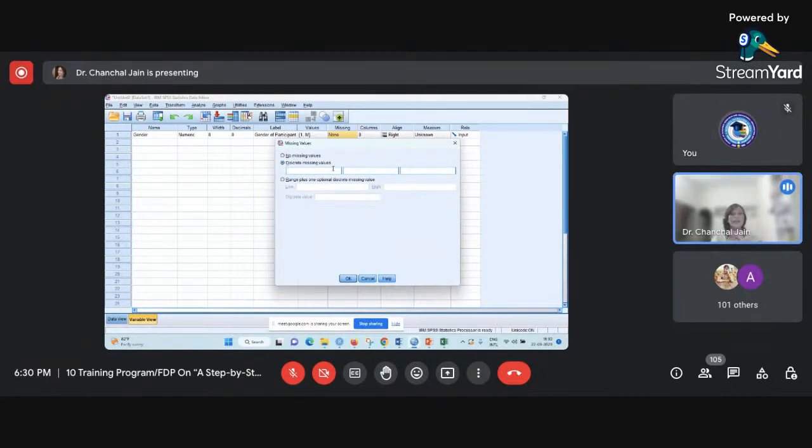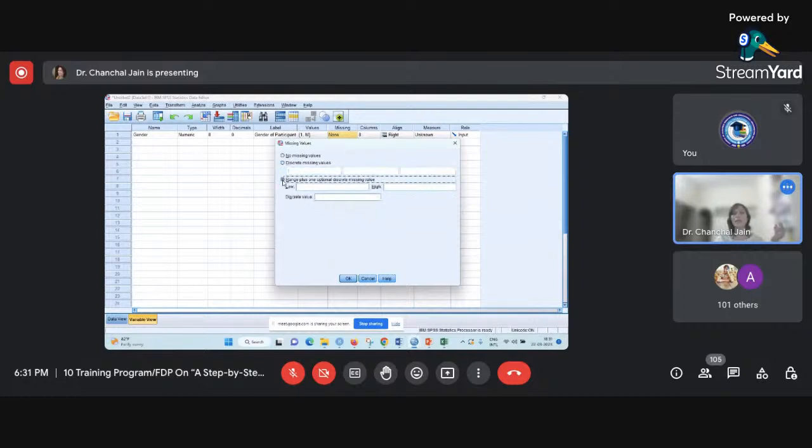In that case, I will not delete that particular data. Rather, I will come here and write, suppose, one, because I want to perform analysis on female only. This way SPSS will understand that the user wants to do the analysis only for the second category, and one would be the missing value for SPSS at that time.